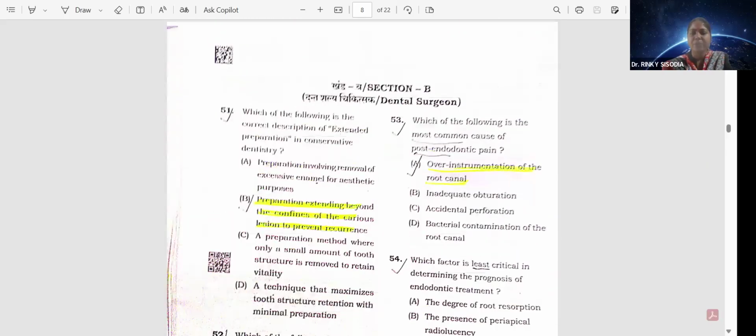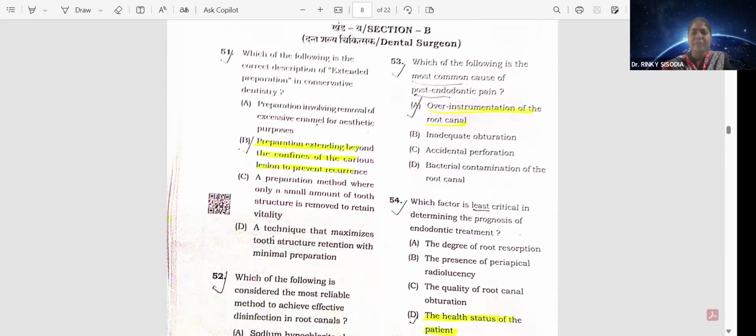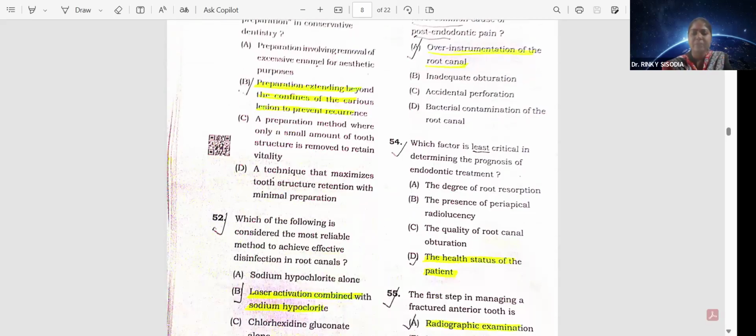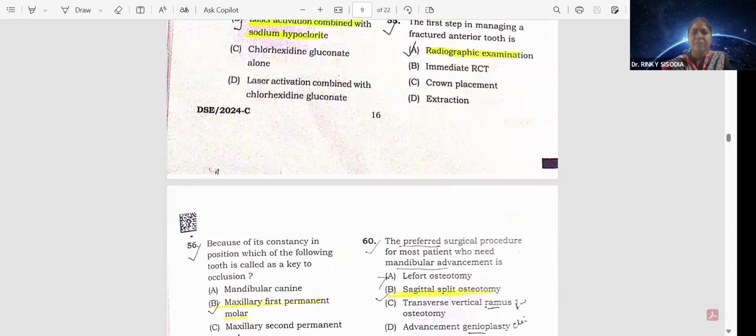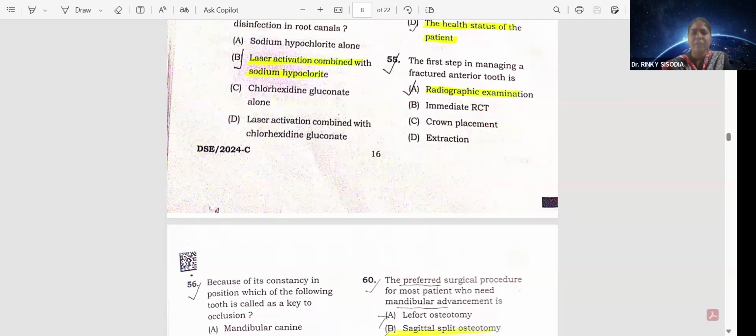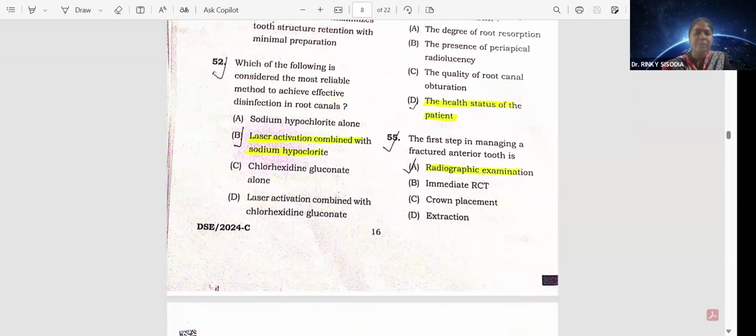Question number 53. Which of the following is the most common cause of post-endodontic pain? Over instrumentation of the root canal. Option A. 54. Which factor is least critical in determining the prognosis of endodontic treatment? That is the health status of the patient. Option D. The first step in managing a fractured anterior tooth is option A, that is radiographic examination.